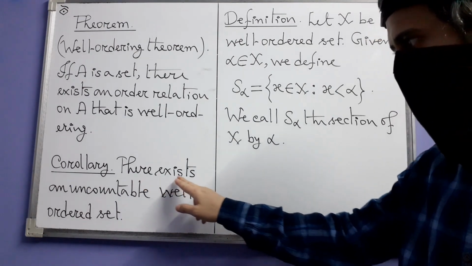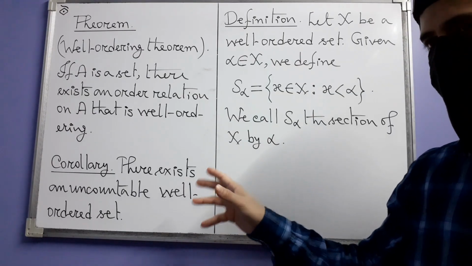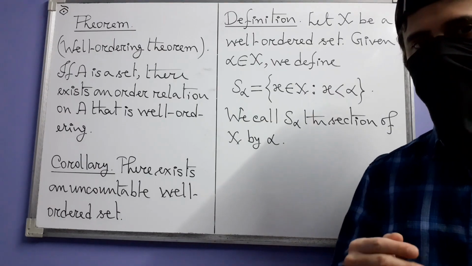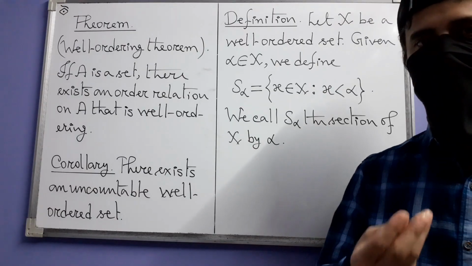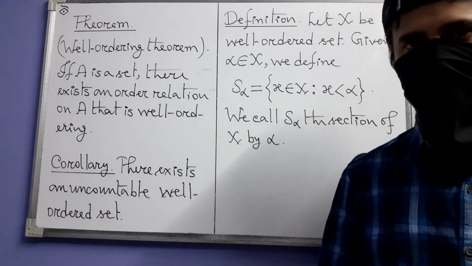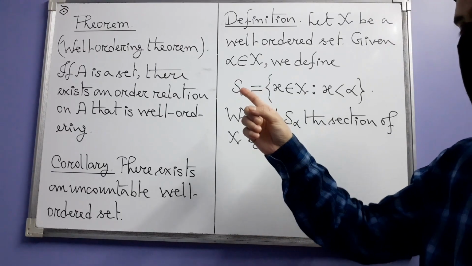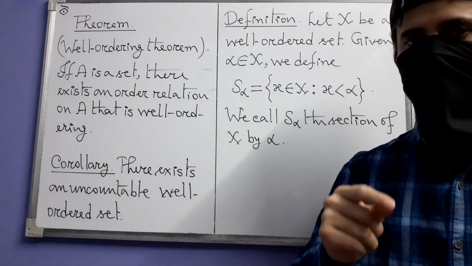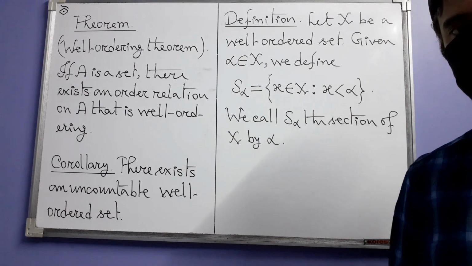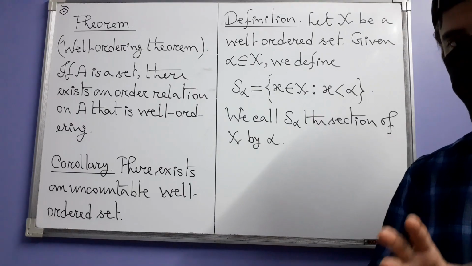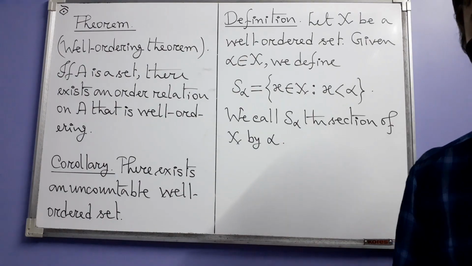And the corollary states that there exists an uncountable well-ordered set. You may see that the corollary is a little vague in the sense that it doesn't really tell us what the set is. If you want the situation to be more concrete, you can consider the set of real numbers. We already know from real analysis that it's an uncountable set. So by the well-ordering theorem, there exists an order relation that will make this set a well-ordered set. So that way we can get an uncountable well-ordered set. Actually what the set is really not that important here. Its mere existence is what we need.